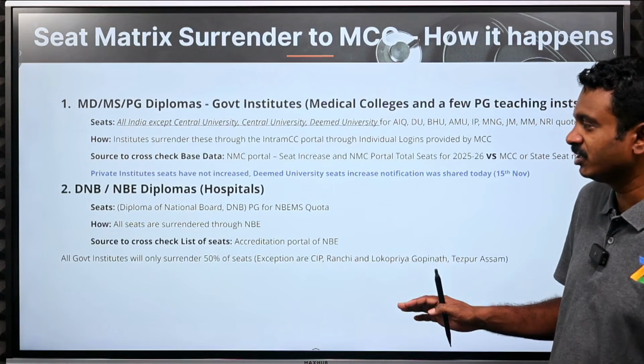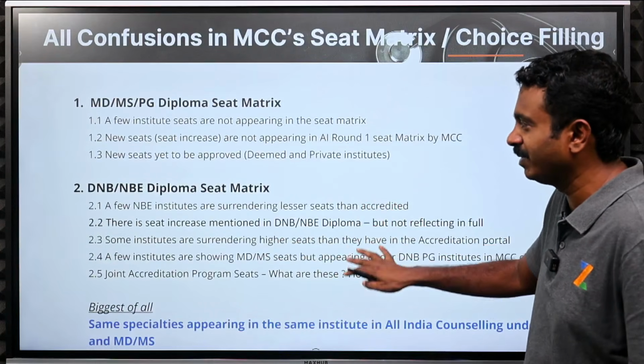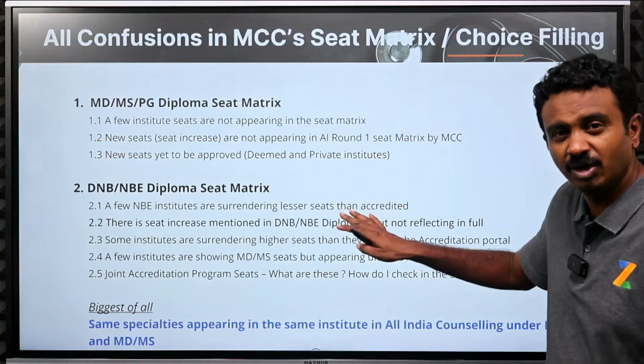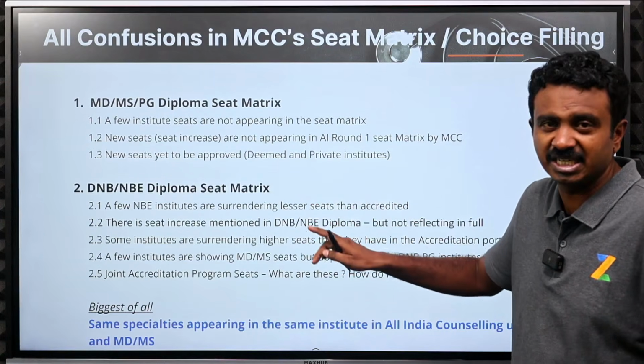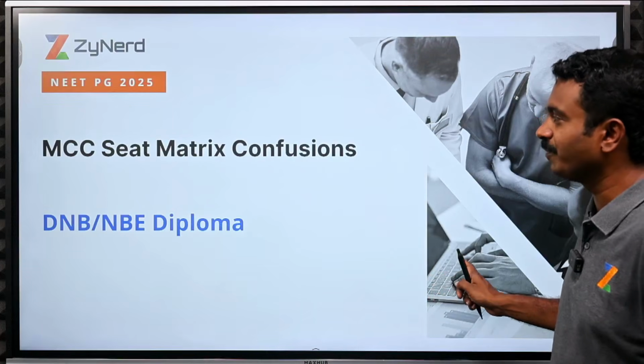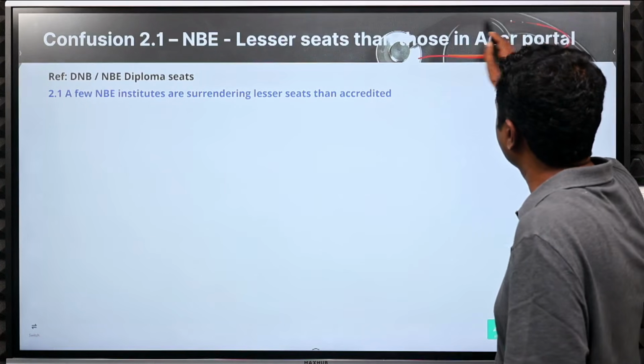We'll look at multiple issues in the DNB NBE Diploma seat matrix. We have already taken you through this in the first session itself, the intro session. We'll look at each issue one by one. First issue is that there are lesser seats than those in the accreditation portal.